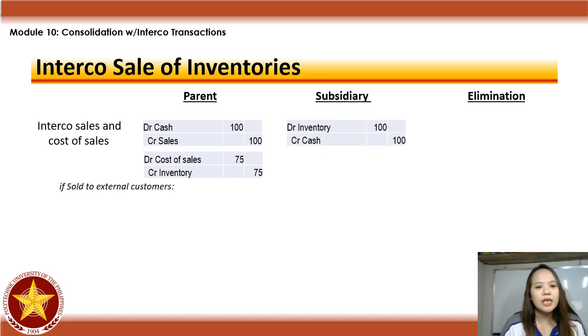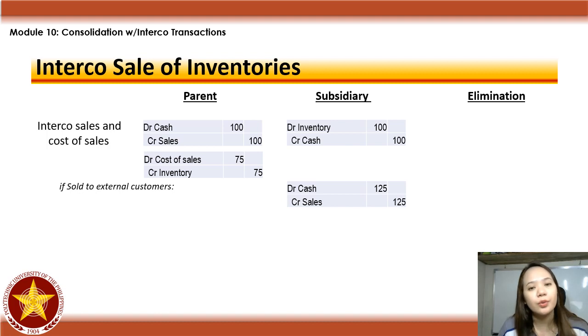Pagdating naman kay subsidiary, ang entry niya, syempre, meron siyang debit inventory kasi bumili siya or purchases, amounting to kung magkano niya binili kay parent, which is 100. Credit cash, 100. And then, kapag binenta na niya to external customers, ang entry naman ni subsidiary is debit cash, credit sales to the external customers na, syempre, usually may another additional markup si subsidiary dyan. So, parang ang nangyari, si parent, binili niya yun at 75. Binenta niya kay subsidiary at 100. Si subsidiary, binenta niya to external customers at 125.